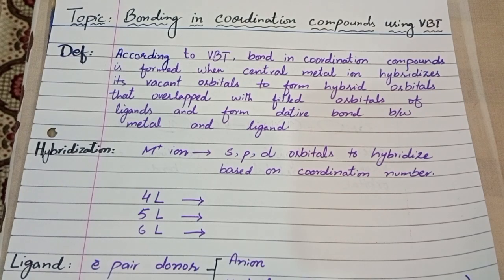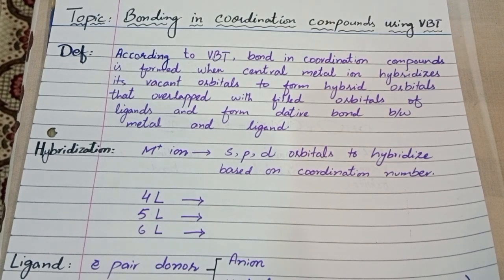Hybridization is basically a process in which different types of orbitals having different energies and different shapes are mixed with each other and form the same number of orbitals, called hybrid orbitals, which have the same shape and same energy.